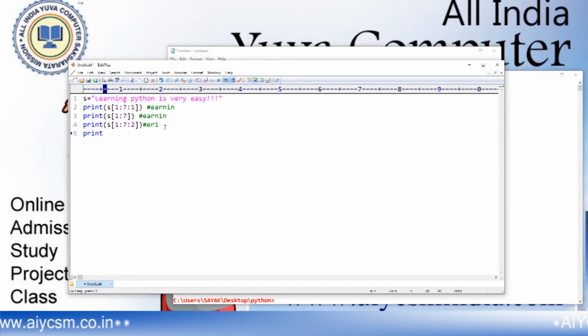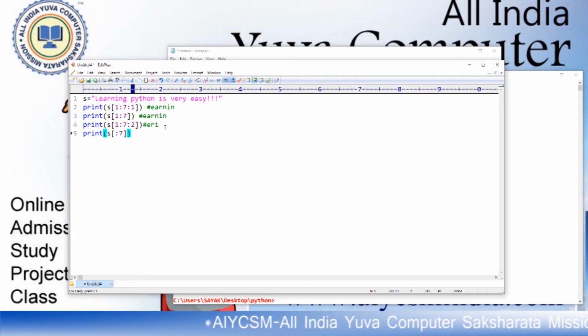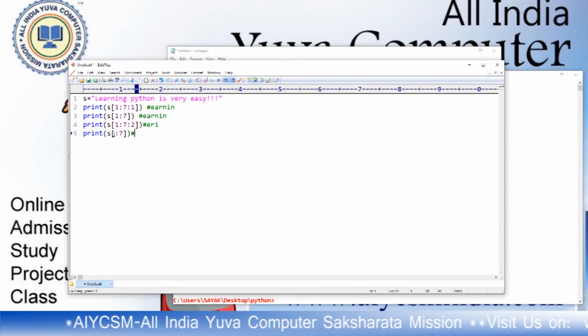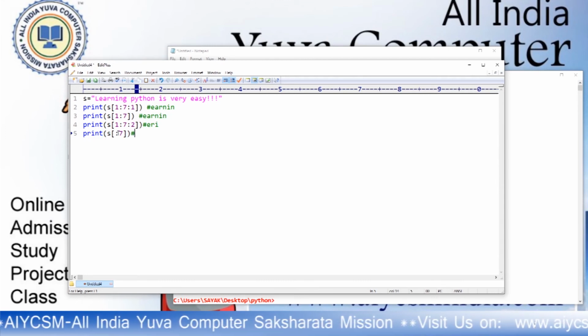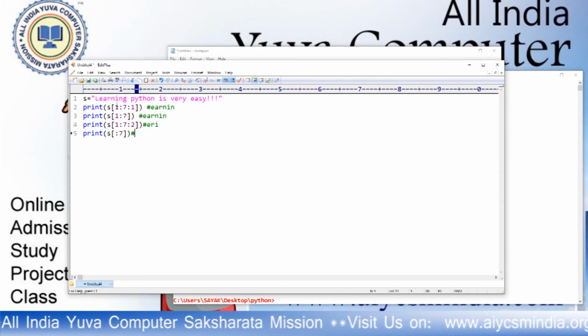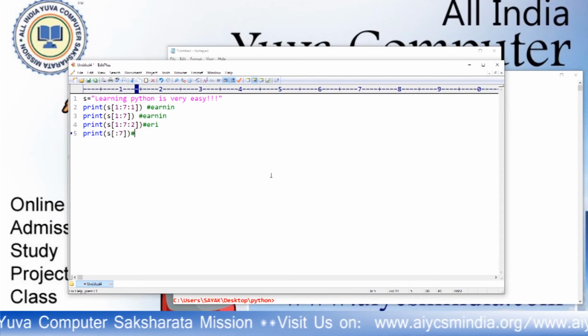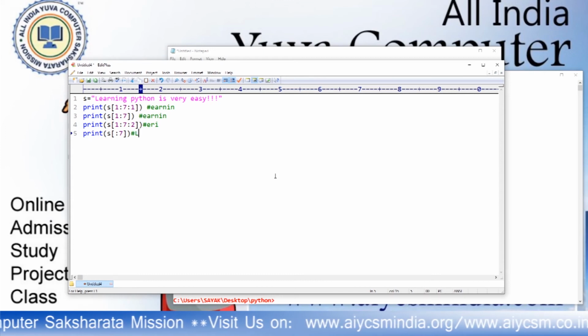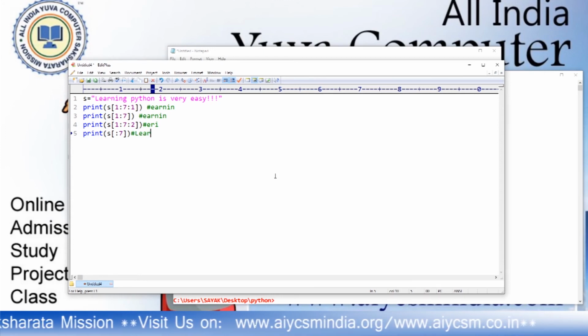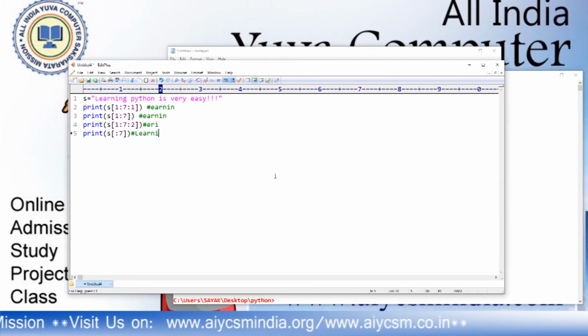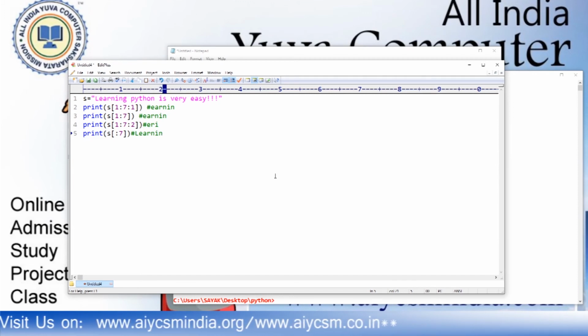Now if I print, concentrate carefully, if I print this, what will be the output? If you print this, the output is from the first character to the 6th character. Okay, LEARNIN. This is the number 6 character.